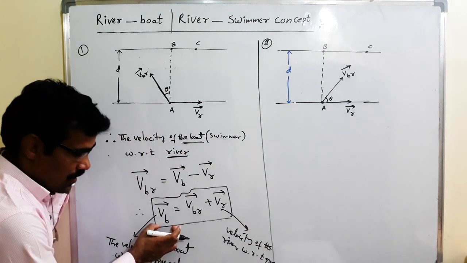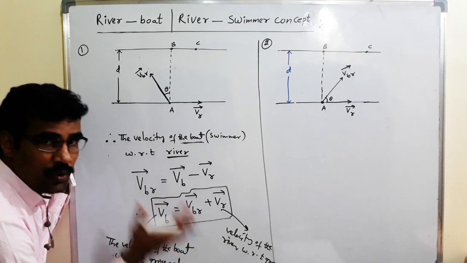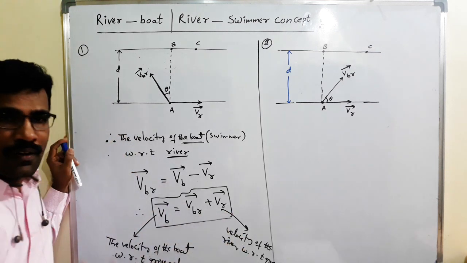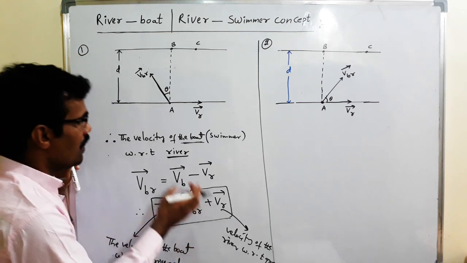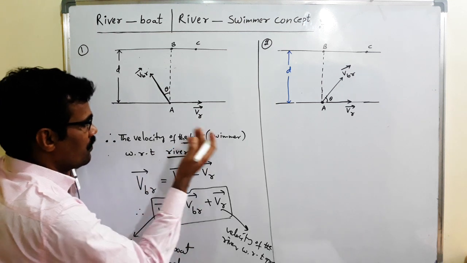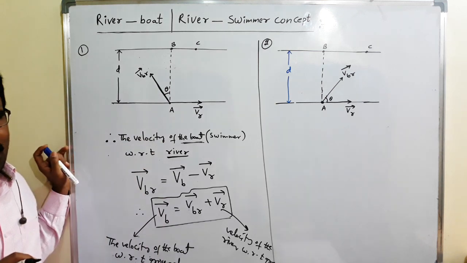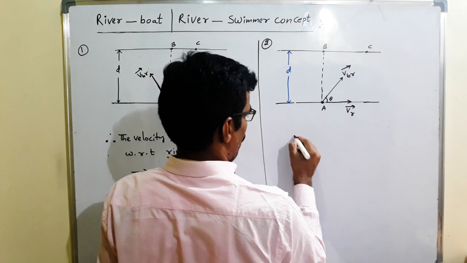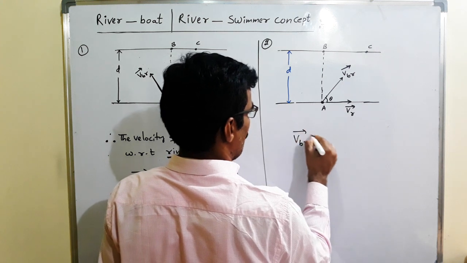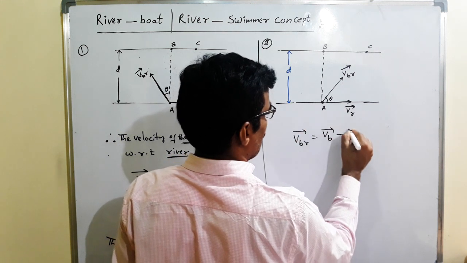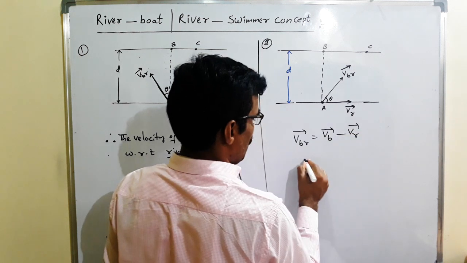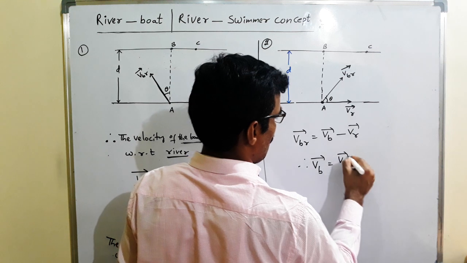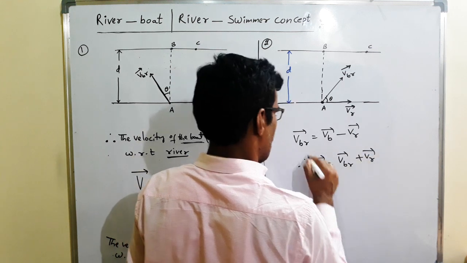VB bar is the absolute velocity of boat. VR bar is the absolute velocity of river. VBR bar is the velocity of boat with respect to river. Here also the same thing: VBR bar is equal to VB bar minus VR bar. Therefore, VB bar is equal to VBR bar plus VR bar.